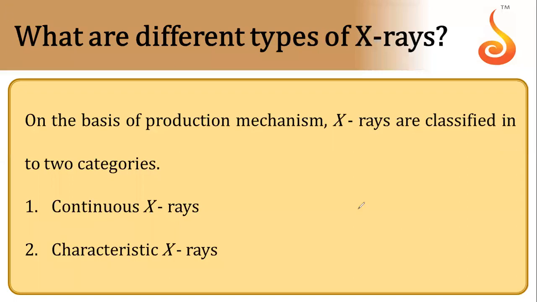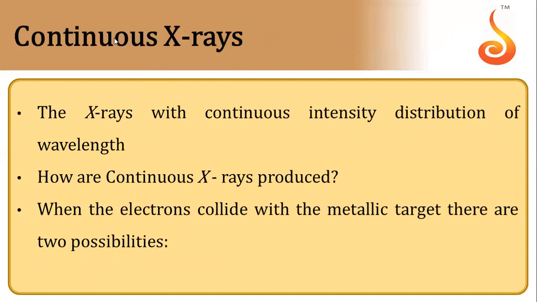On the basis of production mechanism, X-rays are classified into two categories. First is continuous X-rays, second one is characteristic X-rays. So first we are going to learn about how continuous X-rays are produced. The X-rays with continuous intensity distribution of wavelength are continuous X-rays.